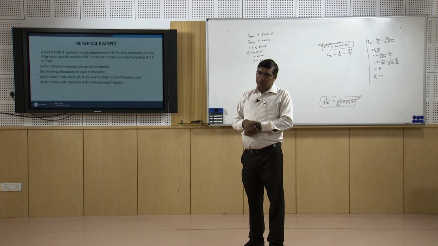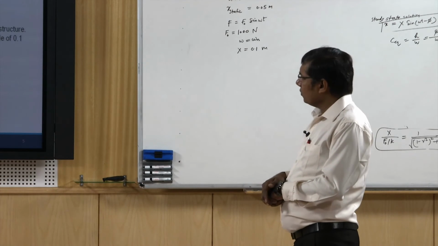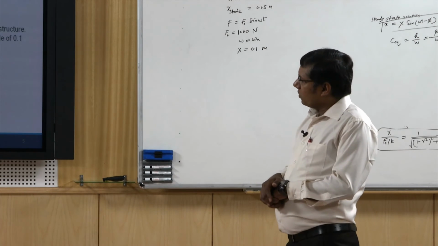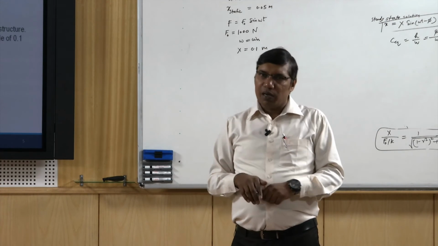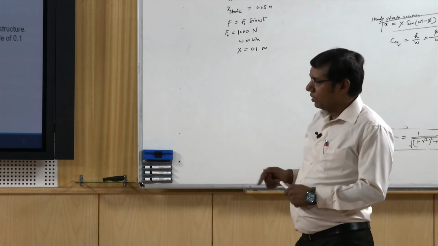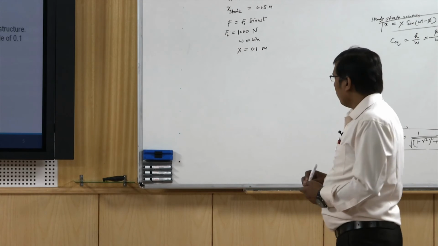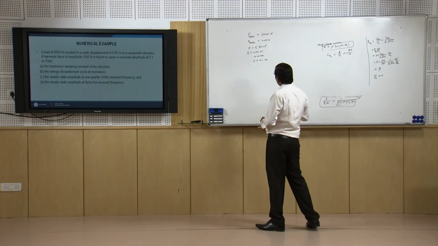So we are in the region of omega by omega n less than 1, and the steady state amplitude at thrice the resonant frequency. It means omega equal to 3 times omega n. So, we are in the region when omega by omega n is greater than 1. So, we have to solve this problem.